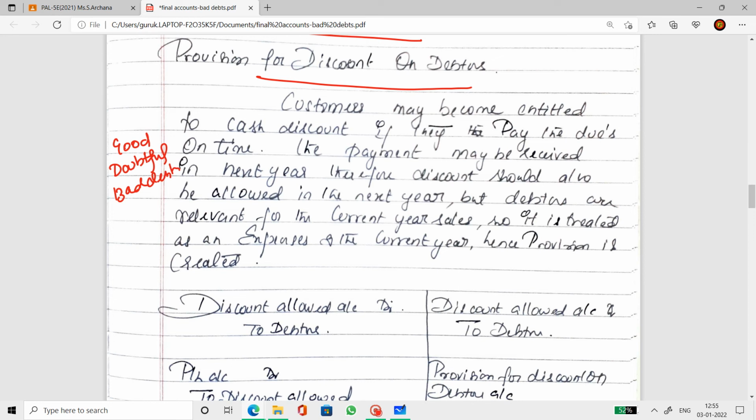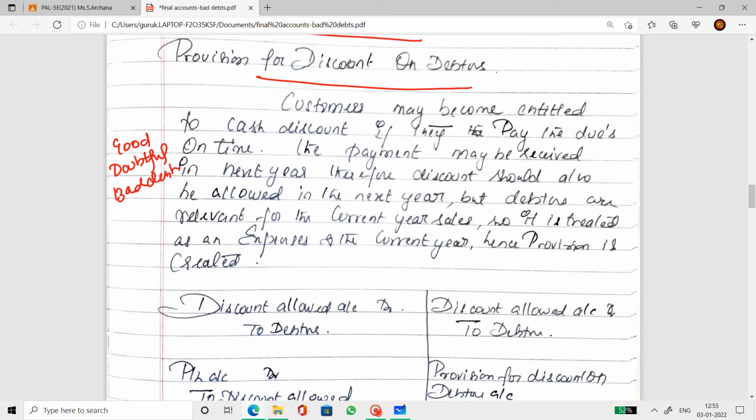For doubtful debtors, we create a provision. Remember, the provision for discount on debtors is provided for good debtors, not for the doubtful or the bad debtors. Discount is given only to a good debtor, isn't it?